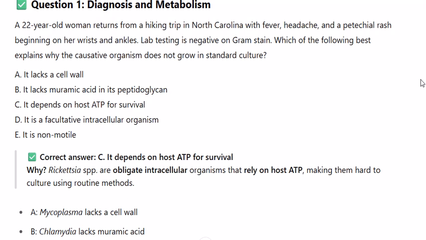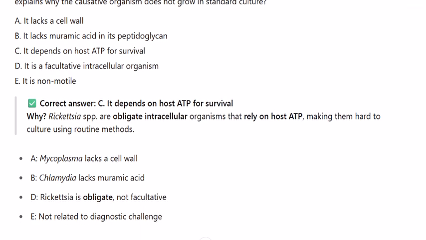A. It lacks a cell wall. B. It lacks muramic acid in its peptidoglycan. C. It depends on host ATP for survival. D. It is a facultative intracellular organism. E. It is non-motile. Correct answer? C. It depends on host ATP for survival.